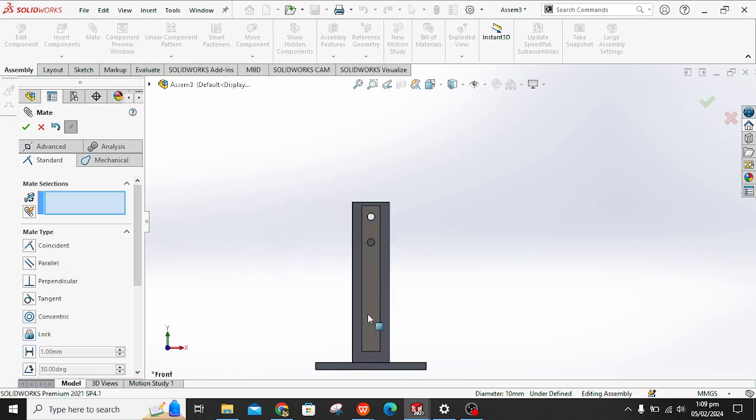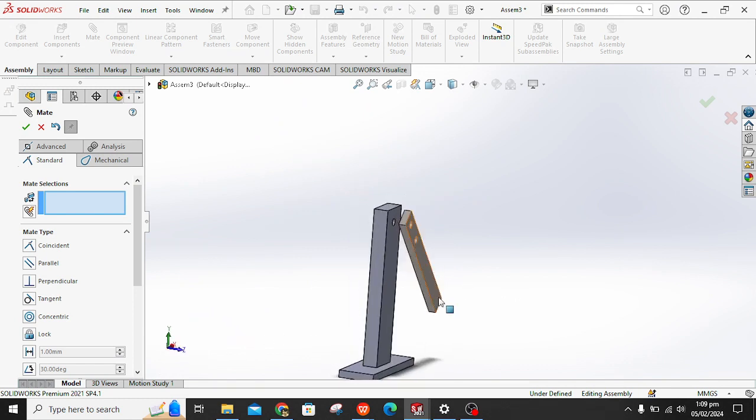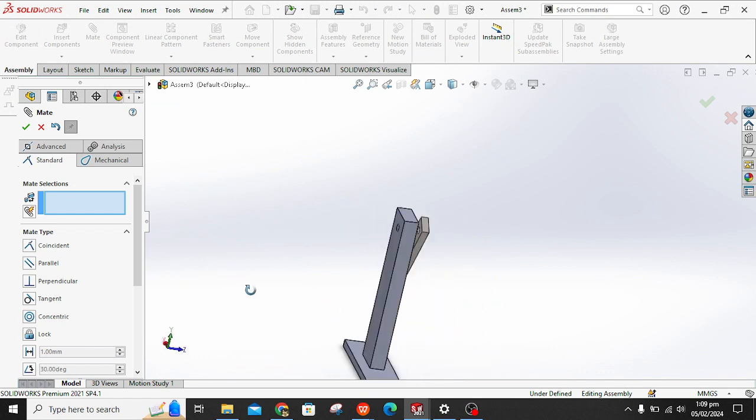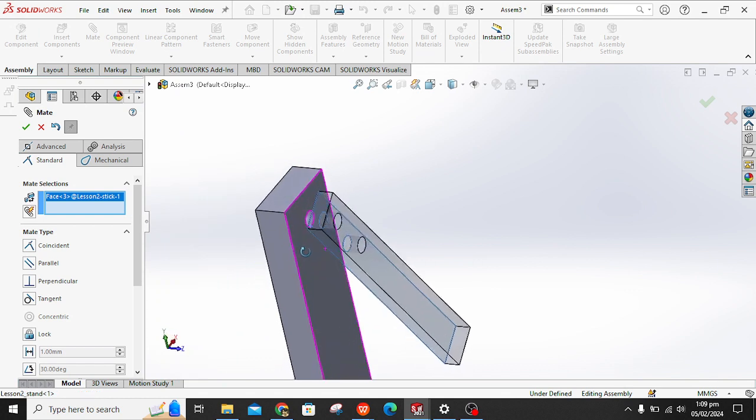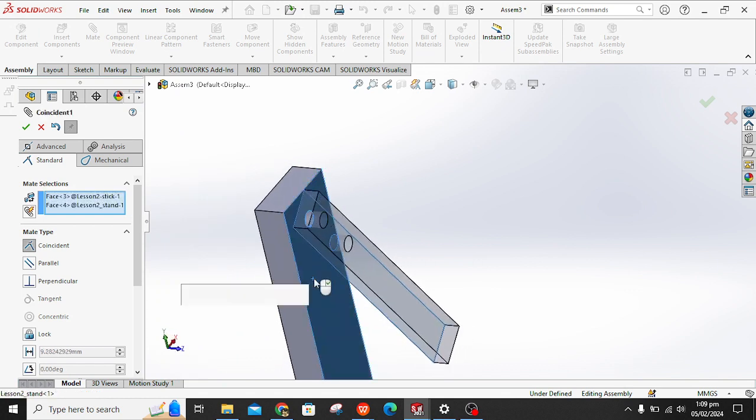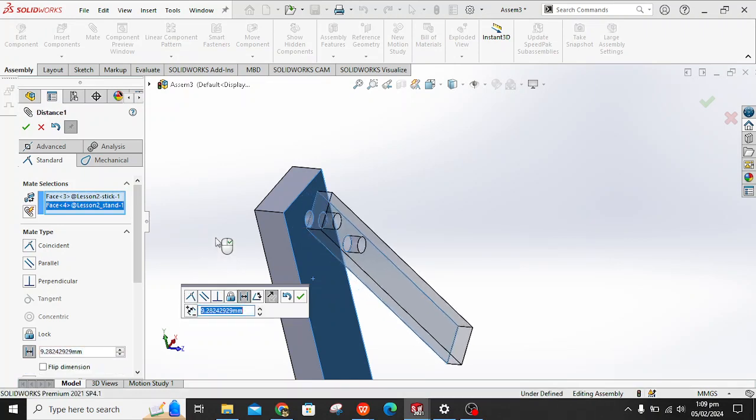If you see, this stick is now mated, and if I move, it is moving. Now if we look from the side and you see I am moving, it can move in this direction, which we don't want. So we have to fix this motion as well. So we select this face and select this face and set a certain distance between these two faces.